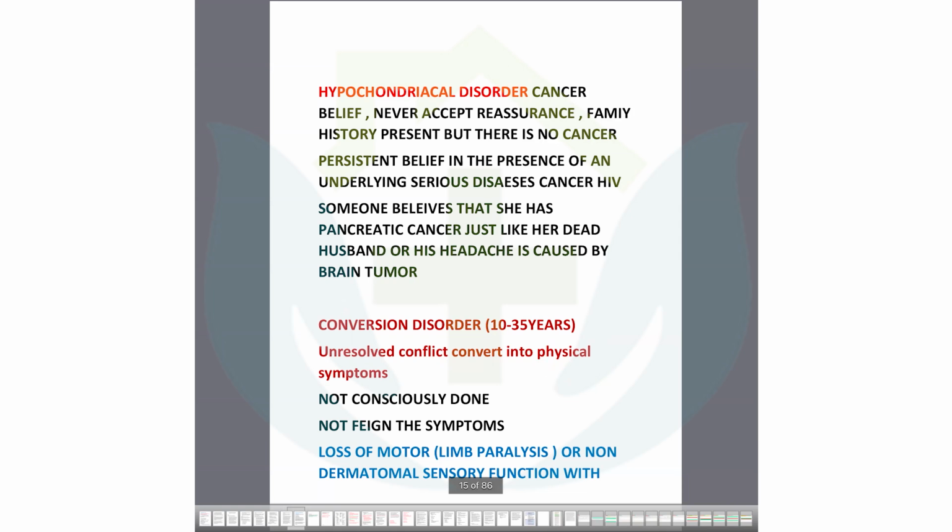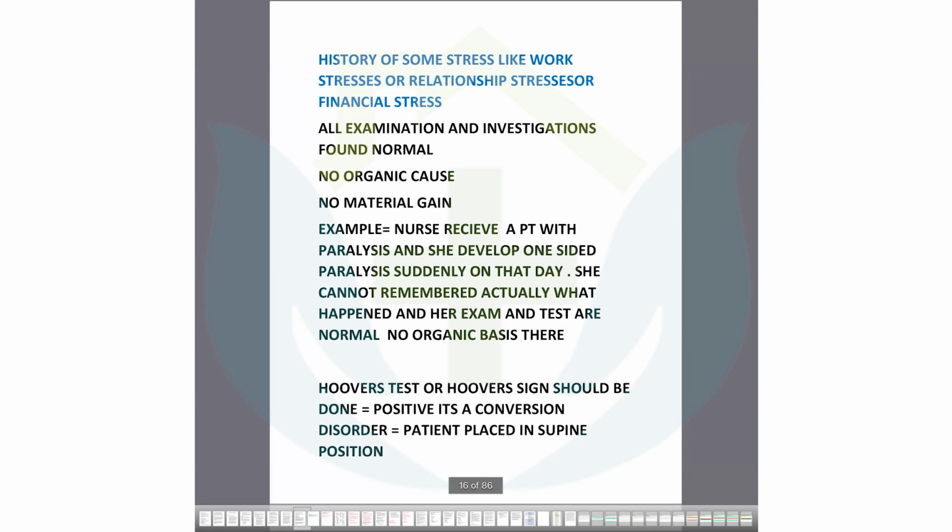You might say there is loss, there is no jerk present, and the patient has sensory loss also. So there is a lot of it, but at last the answer will be conversion disorder. I will show you the scenario. There is a history of some stress, like work stress, relationship stress, financial stress. Stress is there. Examinations and investigations are sometimes found normal; sometimes they find some loss of muscle power, but most of the time the investigation will be normal.